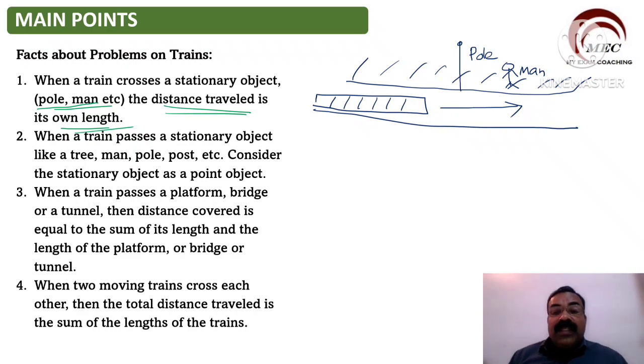So now this train moves in this direction. This train goes like this. The train crosses a stationary object like a pole or a man. Distance traveled is taken as one length. In this case, whenever a train crosses a pole or a man, distance is equal to the length of the train. मान लो ये train 150 meter length है, so distance will be equal to 150 meter.